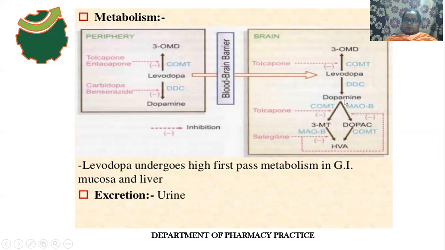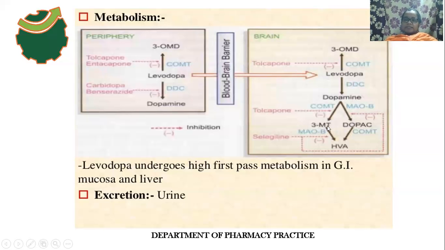This dopamine is again converted to DOPAC, that is 3,4-dihydroxyphenylacetic acid, in the presence of MAO-B, monoamine oxidase enzyme B. Dopamine in the presence of COMT is converted to 3-methoxytyramine.